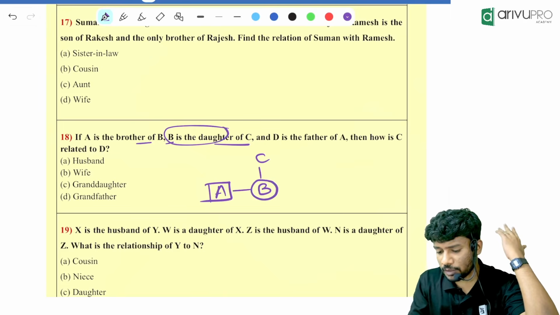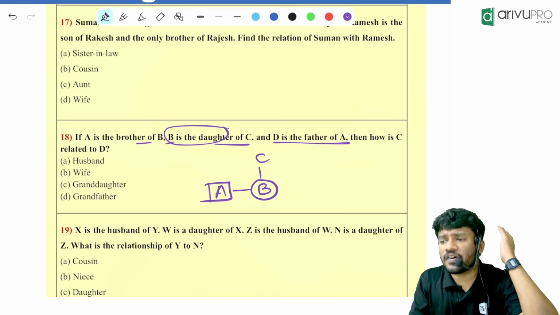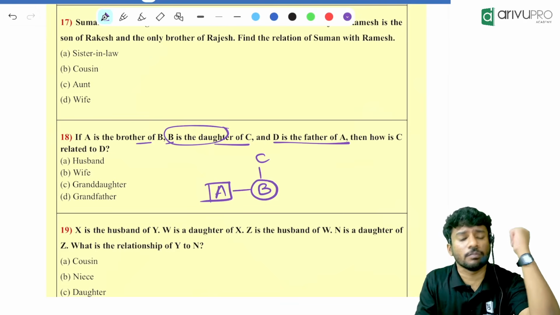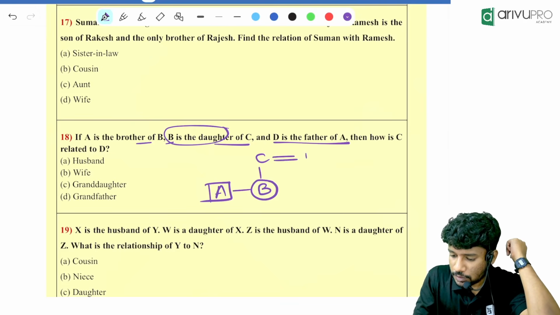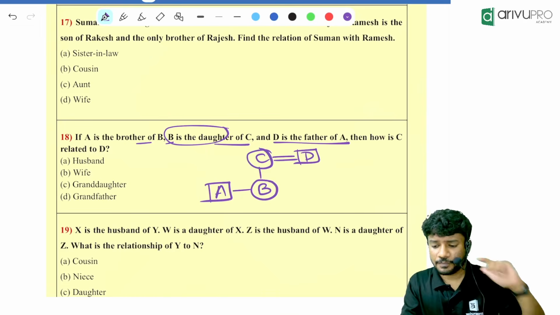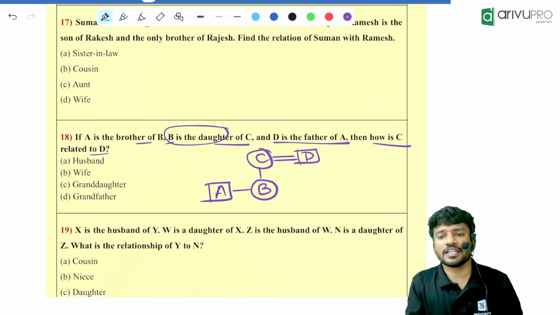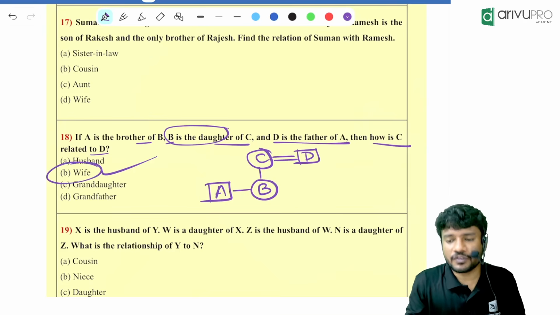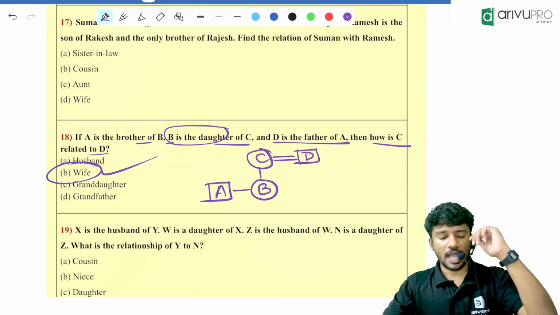Then D is the father of A. D is the father of A means C is married to whom? C is married to D and D is the father, correct? Then C will be the wife. How is C related to D? Very easy question. C is the wife of D. Option B is your answer.